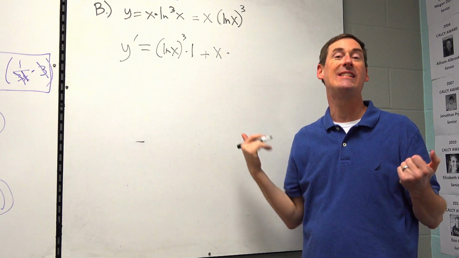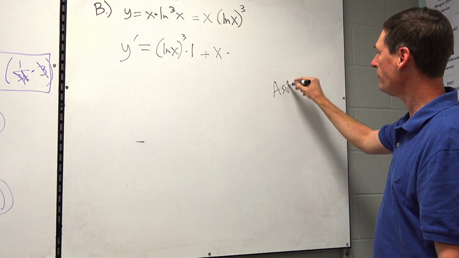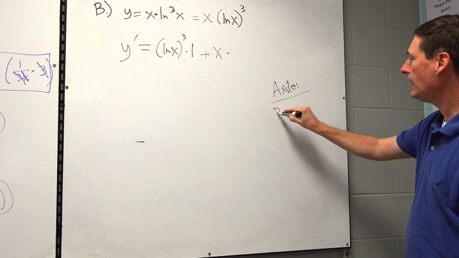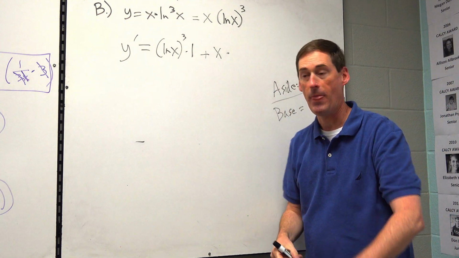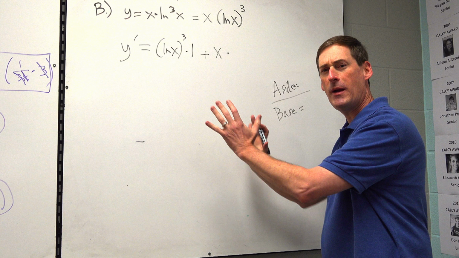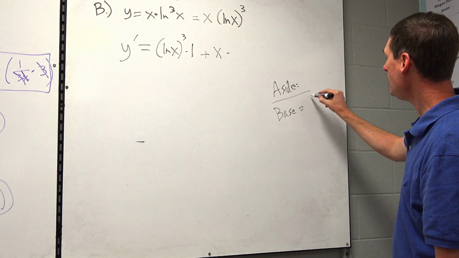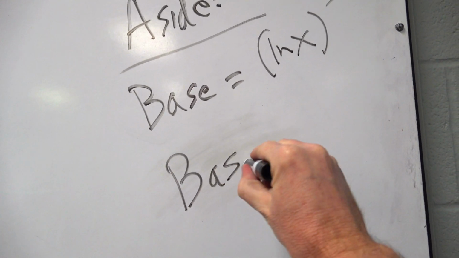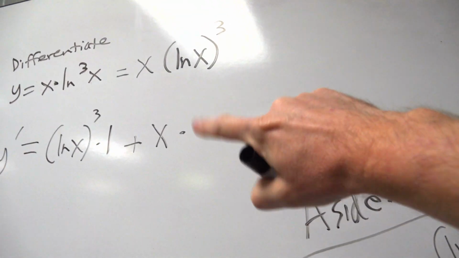Now we may need to do an aside for this one because you know what? This one's a little tricky. It's the first time you've seen the derivative of natural log of x quantity cubed. So if this helps some of you, now some of you can just jump right in and get it right. But some of you like to put the information on the side when it gets a little complex, which is smart. So the base is natural log of x quantity cubed. And then base prime will be the derivative of that, which will go for the d ho right here.